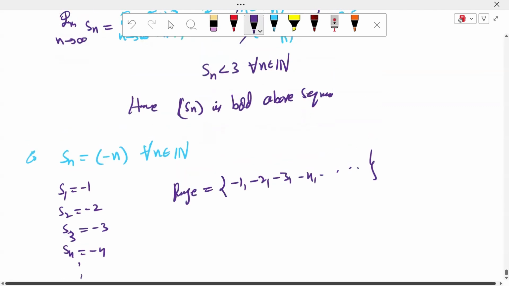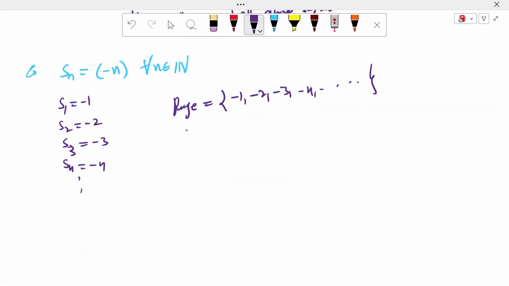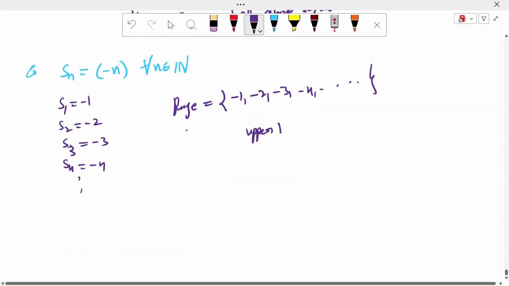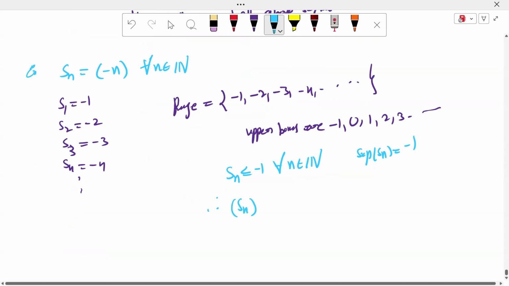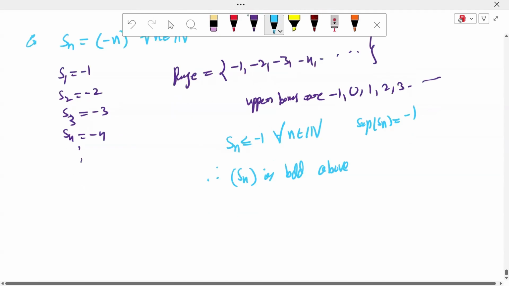What is the upper bound here? Minus 1. The upper bounds are minus 1, 0, 1, 2, 3, and so on. So therefore Sn is less than or equal to minus 1 for all n belongs to the natural numbers. Supremum exists because the supremum of Sn is equal to minus 1. Therefore the sequence Sn is bounded above, because the range is bounded above.